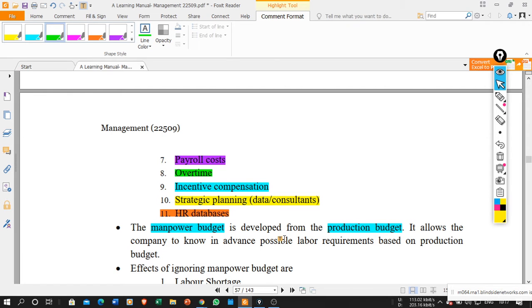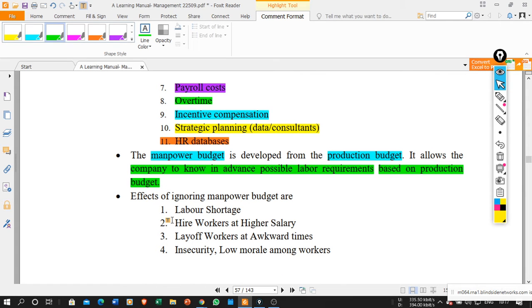So what are the advantages of this manpower budget? With this budget, my company knows in advance what the possible labor requirement is, based on the production target given for that financial year. What are the effects of ignoring the manpower budget? If I do not give the proper budget to the HR department, then what are the consequences?